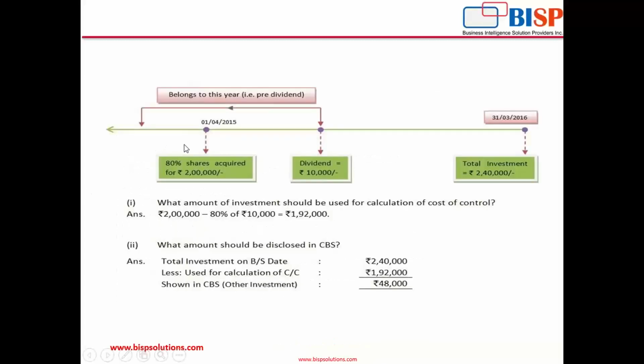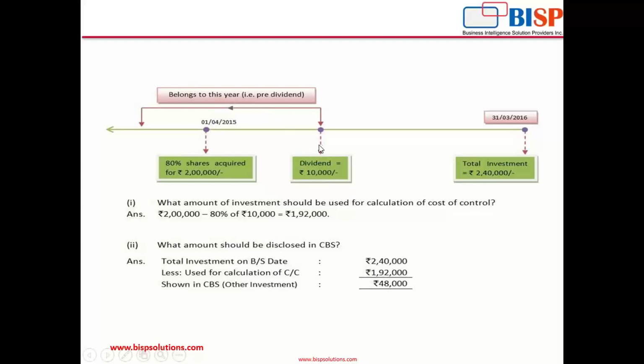See, here's a timeline diagram. This is the financial year 15-16. On 1st April 2015, 80% shares were acquired for 2 lakh. That means the investment is done on 1st April, and 31st March is the closing of the year. Total investment is 2,40,000. Now the dividend has been declared in the middle of the year, that means after acquisition.